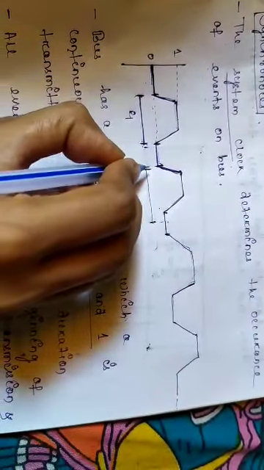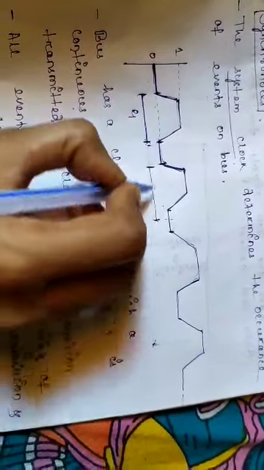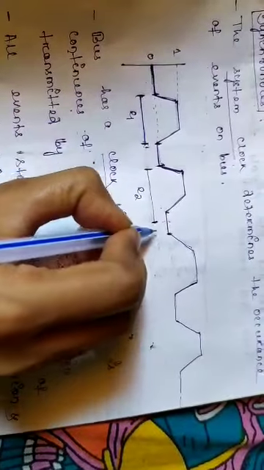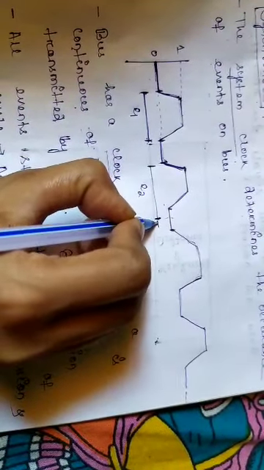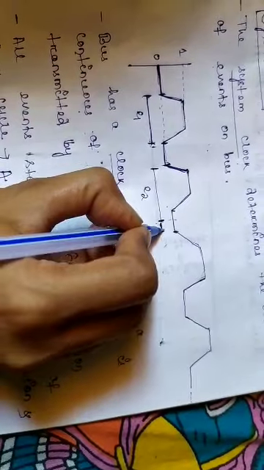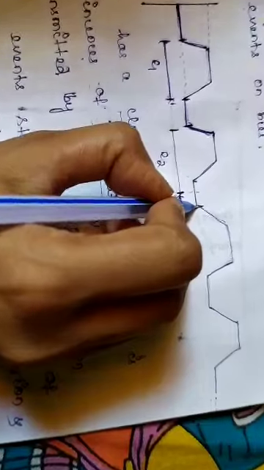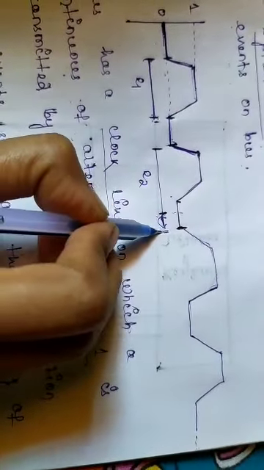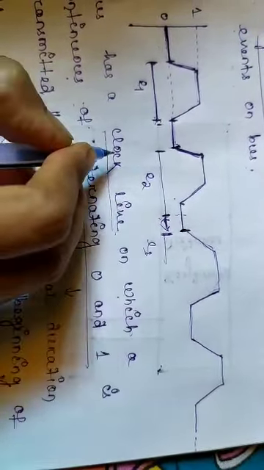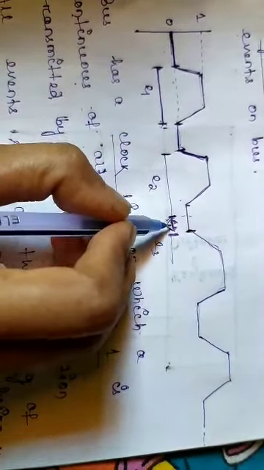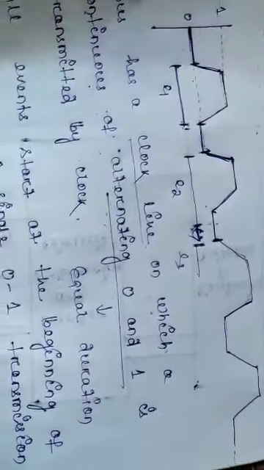And if one is ended here, and another, let it be E2, E3 cannot start from here. It cannot start. It has to wait for the generation of a new clock cycle. So E3 can be started from here. Okay, this clock cycle will be wasted, or this time period will be in the idle period. It cannot be used by any type of event.